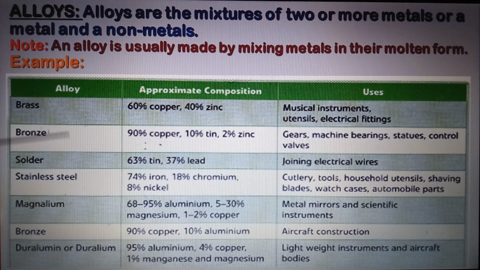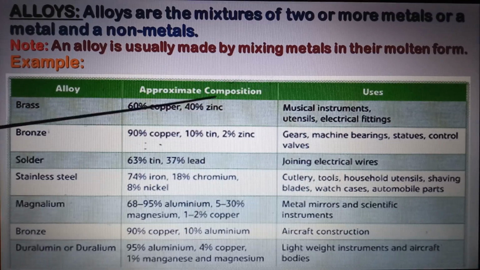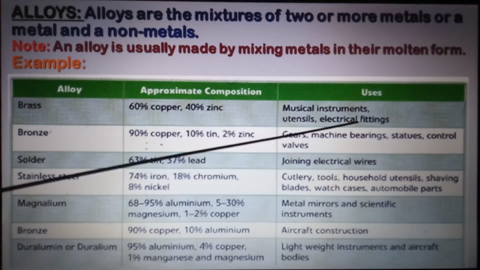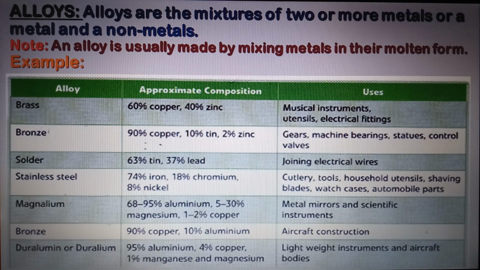Let us go with the example. This chart shows brass, the golden-colored utensil in your residence. They call it brass, which is not gold. It is 60% copper and 40% zinc. It is especially used for making musical instruments, utensils, and electrical fittings. In the switchboard, the back part that is yellowish in color is nothing but brass. Again, bronze, solder, stainless steel, magnesium, bronze, duralumin. These are all made for different cases. So please learn by heart these uses and the appropriate composition for making the alloy.